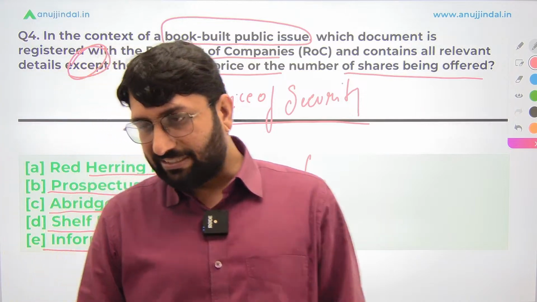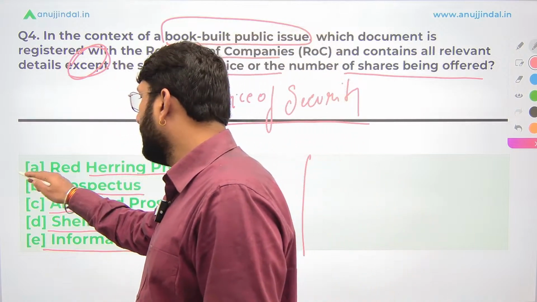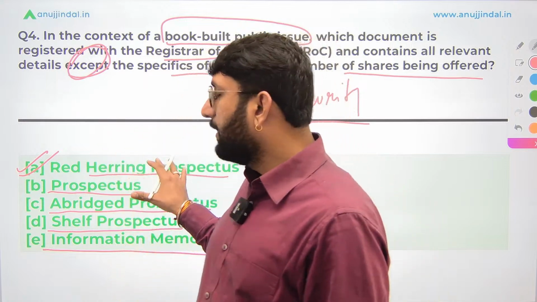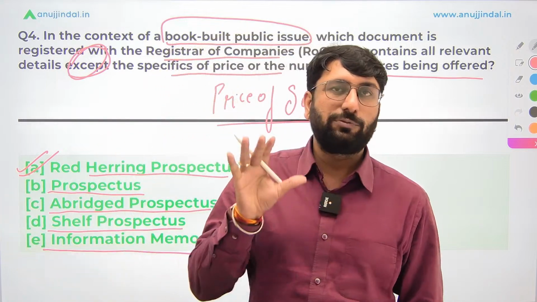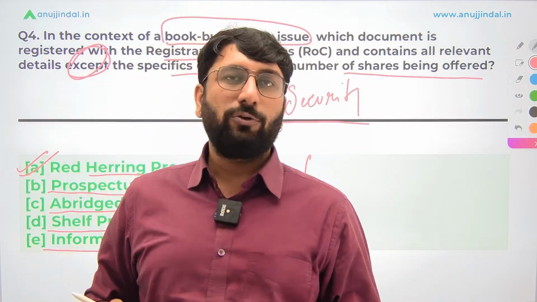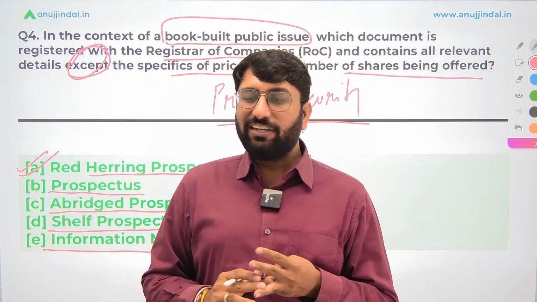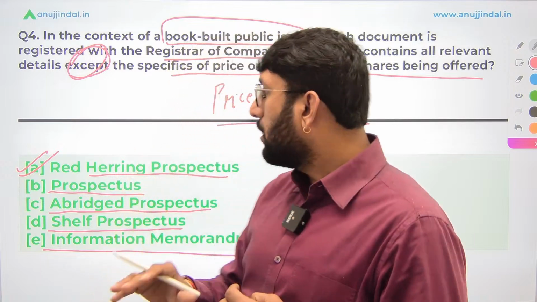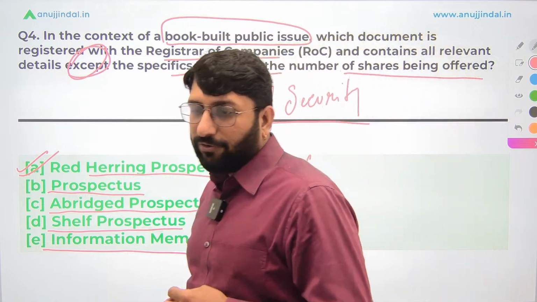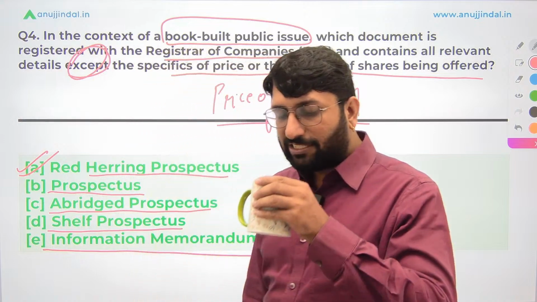Okay. Fantastic. A lot of answers are coming for A. A lot of answers are coming for red herring prospectus, and red herring prospectus is the correct answer. So what happens when you're using a book building method? Red herring prospectus का इस्तेमाल किया जाता है. Red herring prospectus is majorly used where, in the entire document, everything is told, the financial performance of the company, the financial statements, the various ratios, every detail is told, but we are going to miss out either the price or the number of shares of the security. Yes, I will be explaining, don't worry.